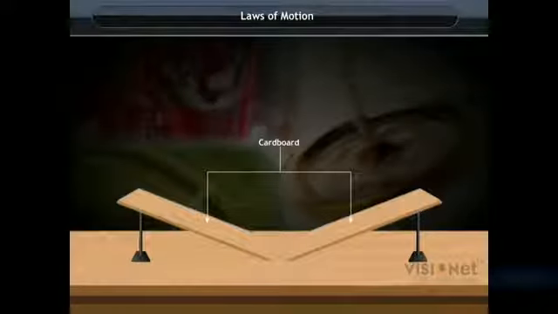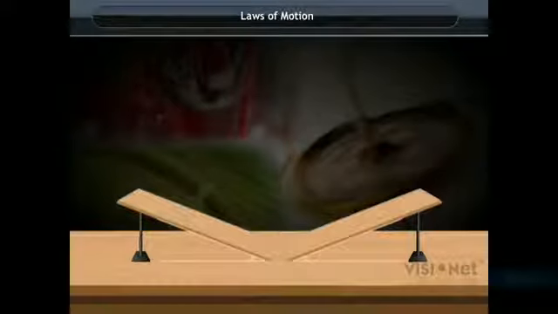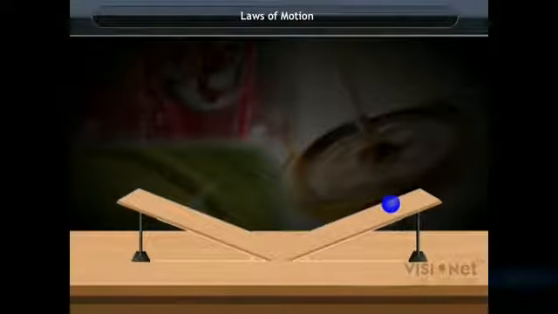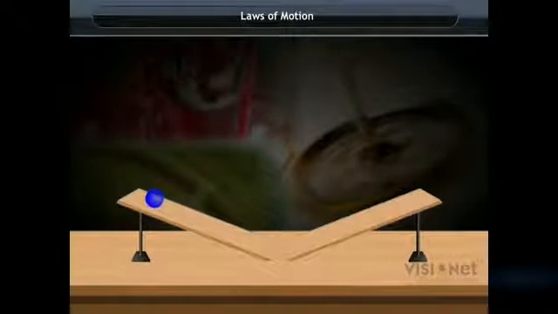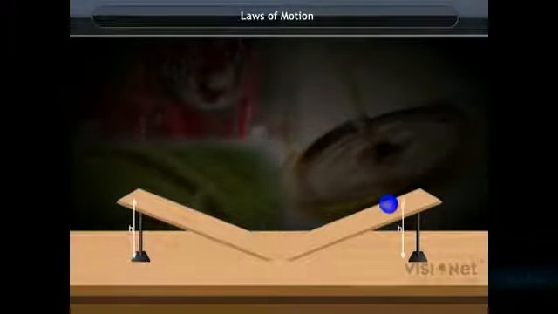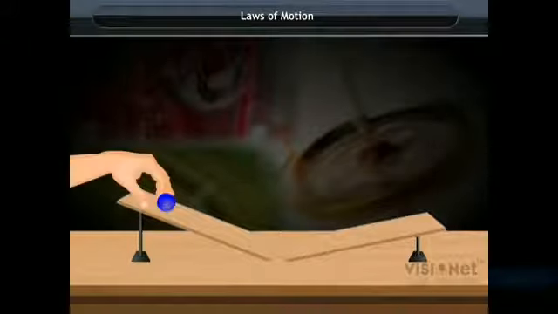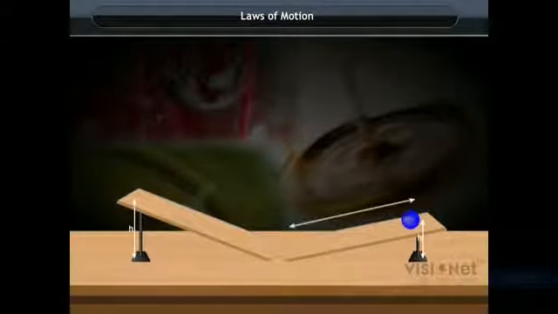For the activity, the setup is in front of you. You have two cardboards inclined at an angle, and the angles are equal to each other. These cardboards offer no friction; they are smooth surfaces. So if you roll down a ball from the left hand side, it will go up to the right hand side of the cardboard and it will try to attain the same height every time you roll it down.